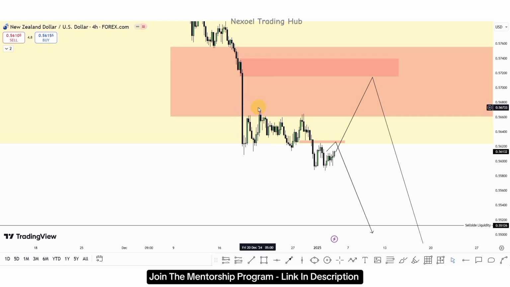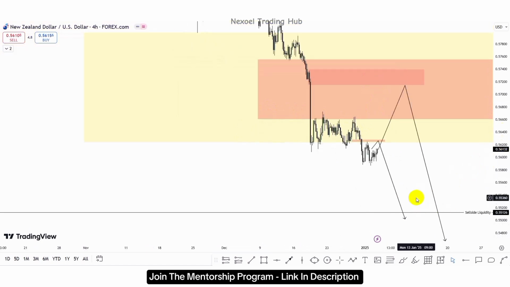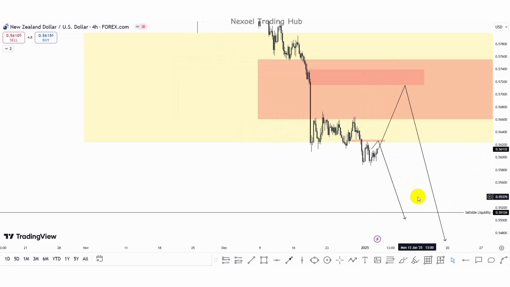So here we have buy side liquidity, so we could see this rise in price to the upside and then the bearish continuation to take out the sell side liquidity. So this is my perspective for the NZDUSD, but let's watch how price delivers on Monday, and then we can begin to frame with the expectations we have for the weekly forecast.